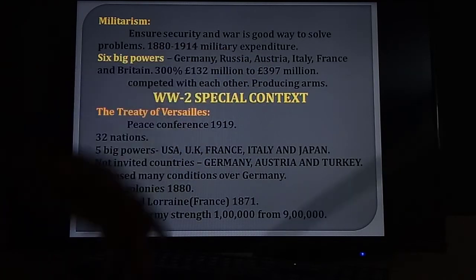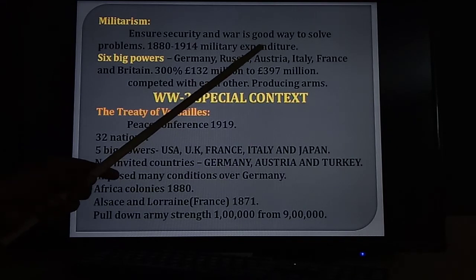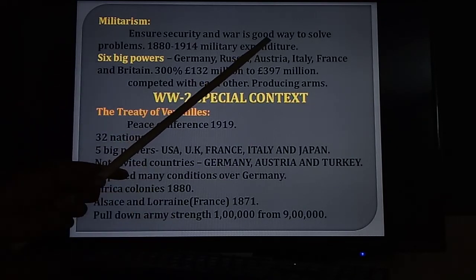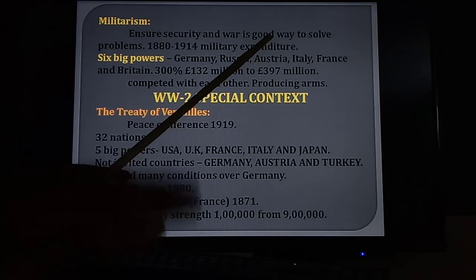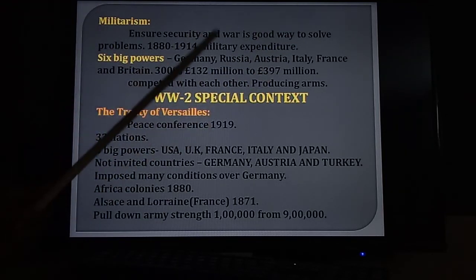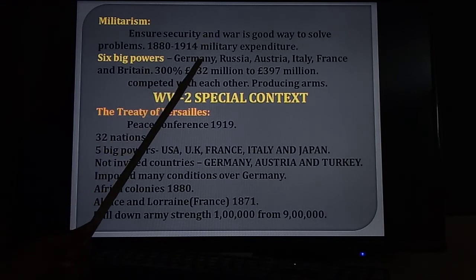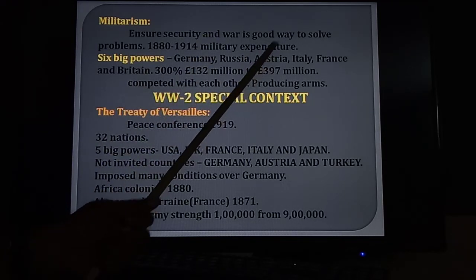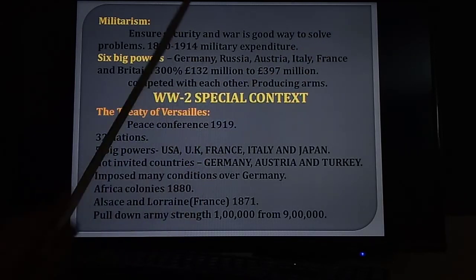I already showed in the bar graph how much money they invested for those armaments. Six big powers. What are the six big powers? Germany, Russia, Austria, Italy, France and Britain.